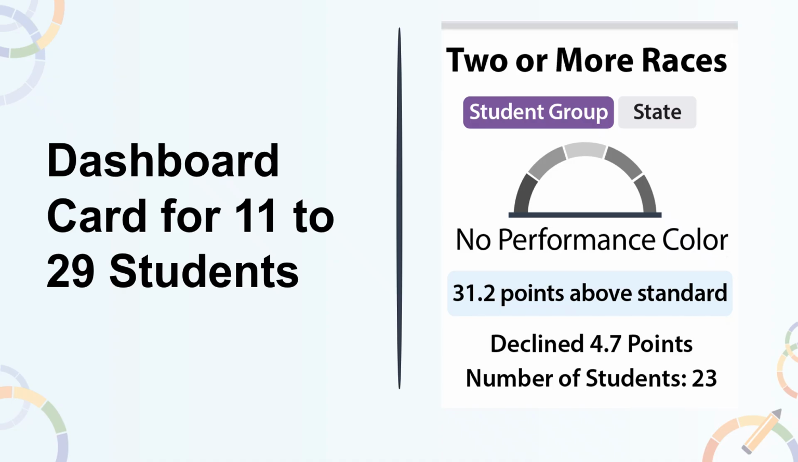In this sample card, the 2 or more races student group is selected and displays no performance color with a grayed out gauge and a DFS of 31.2 points above standard. It also reports a decline of 4.7 points from the prior year. The number of students, or N size, is 23. There is an option to select the student group or compare it to the state student group results.